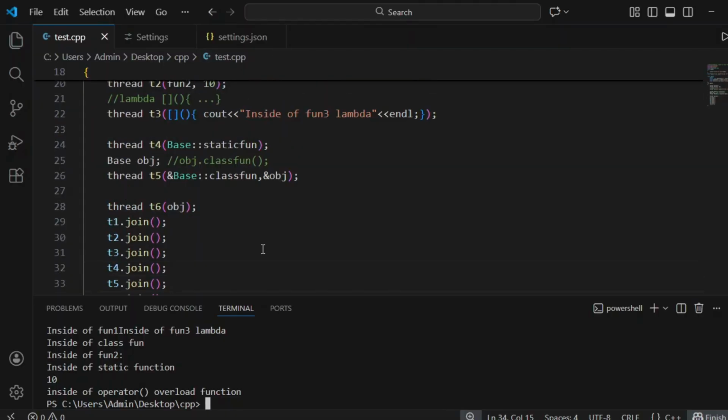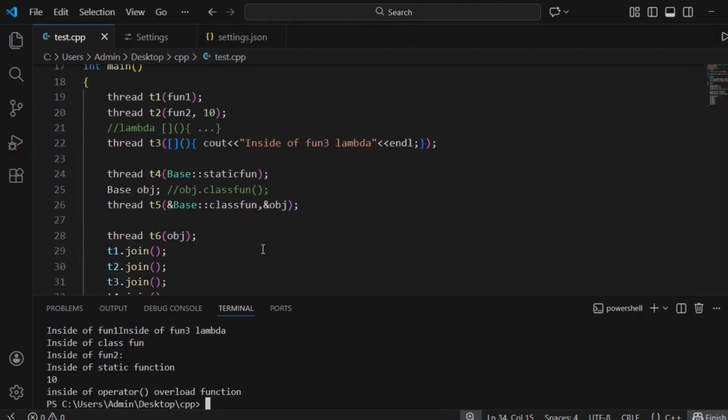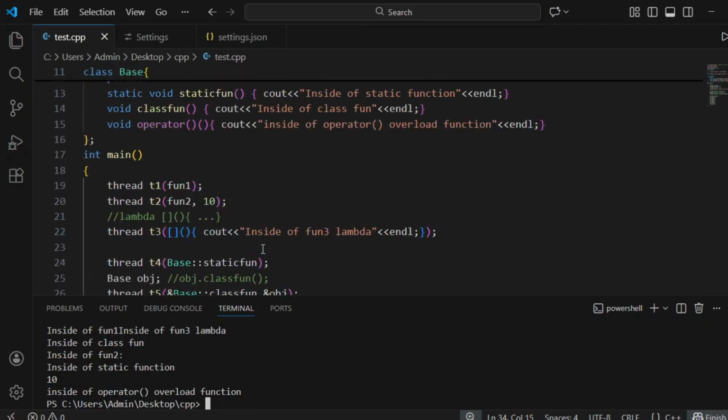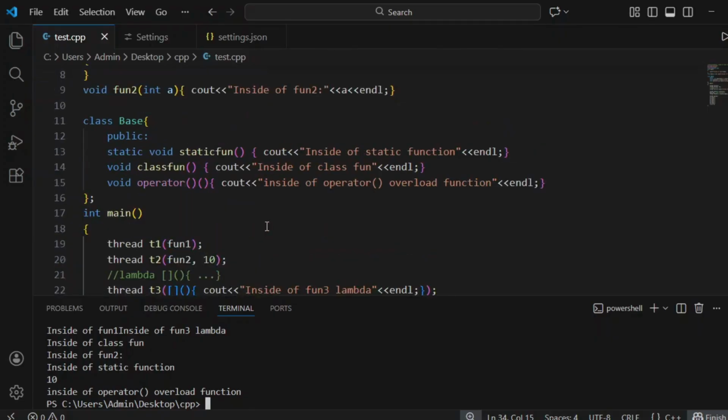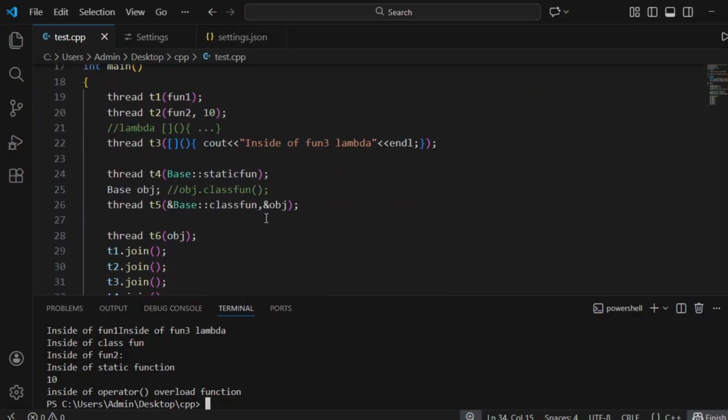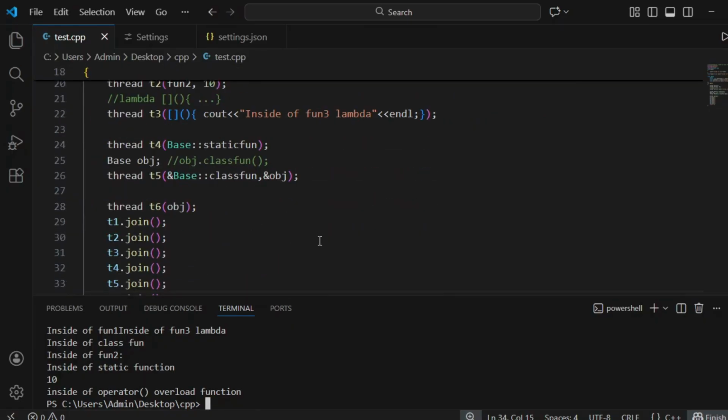If the interviewer asks, you can show him any method. If he asks you whether there are any other methods to create a thread, these many methods are there.